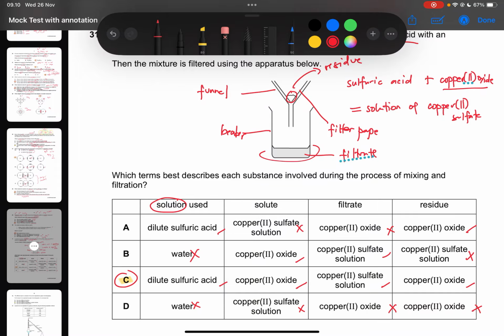So don't be overwhelmed with this type of question. They are using the actual solution and solute that we will be using later on. But the skill that we're trying to learn here is how you identify which is the solute, the solvent, what kind of solution will be made, and what happens when you do the filtration. So just imagine it's sand and water, like that. Okay.